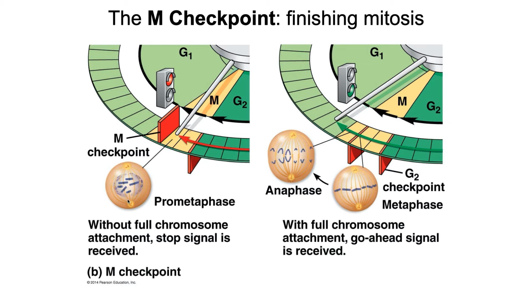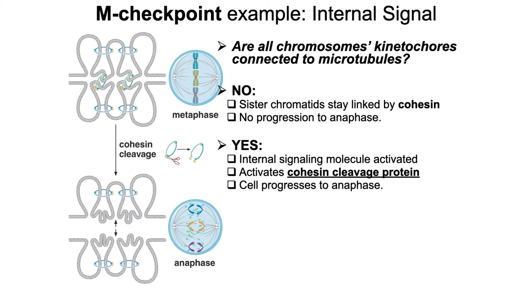If the answer is no, then we don't pass through that M checkpoint. If the answer is yes, that means that metaphase has occurred properly and we are ready for anaphase to begin, and we pass through the M checkpoint. Let's take a look at some of the molecules that are involved in the M checkpoint.